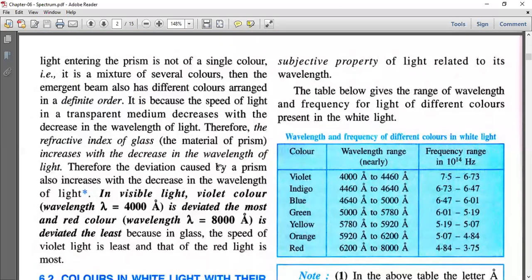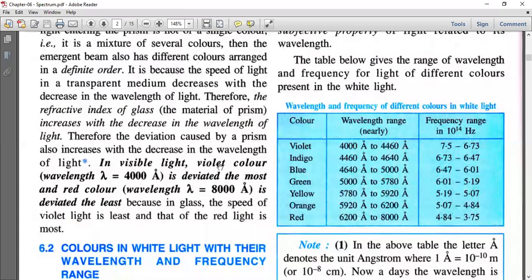Therefore, the refractive index of glass, that is the material of the prism, increases with the decrease in the wavelength of the light. Therefore, the deviation caused by the prism also increases with the decrease in the wavelength of the light.